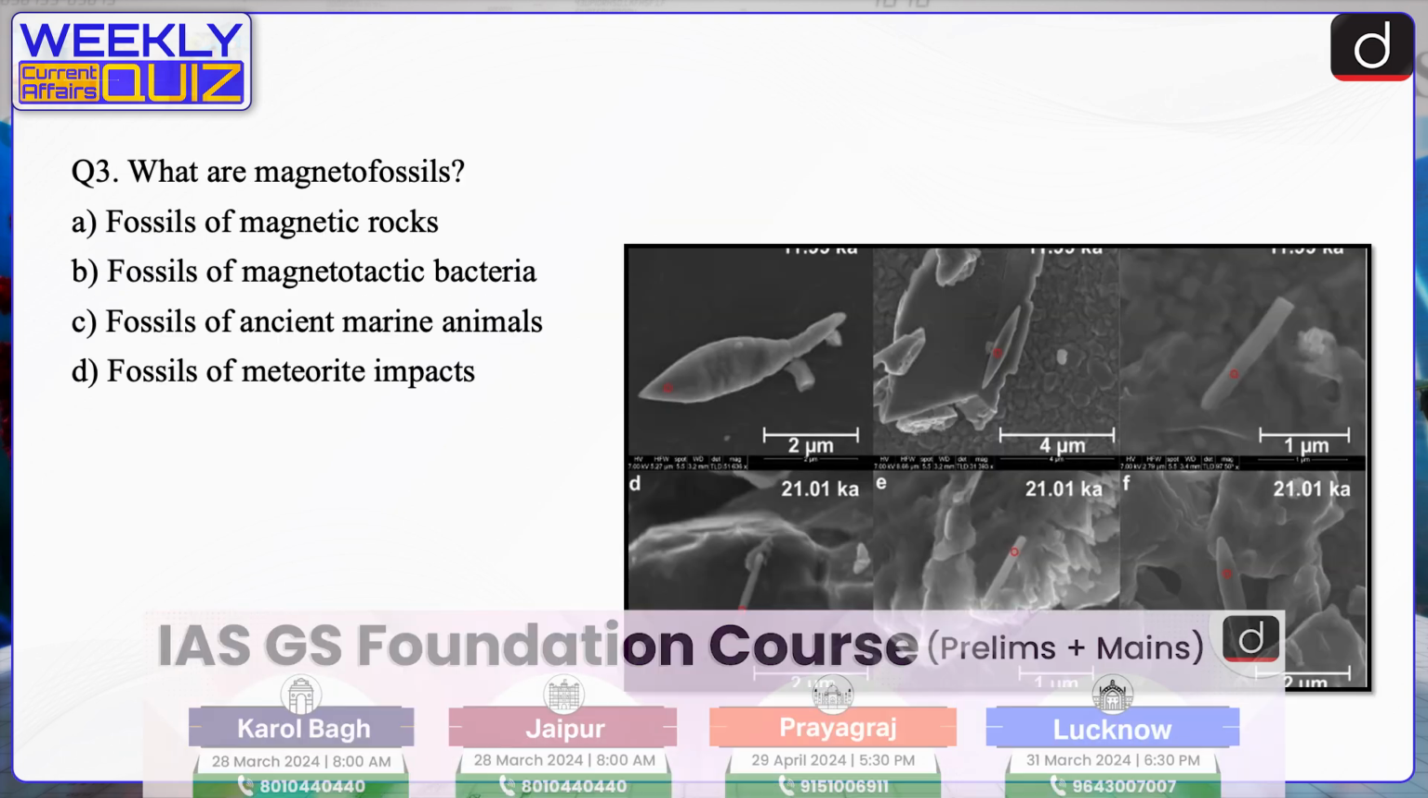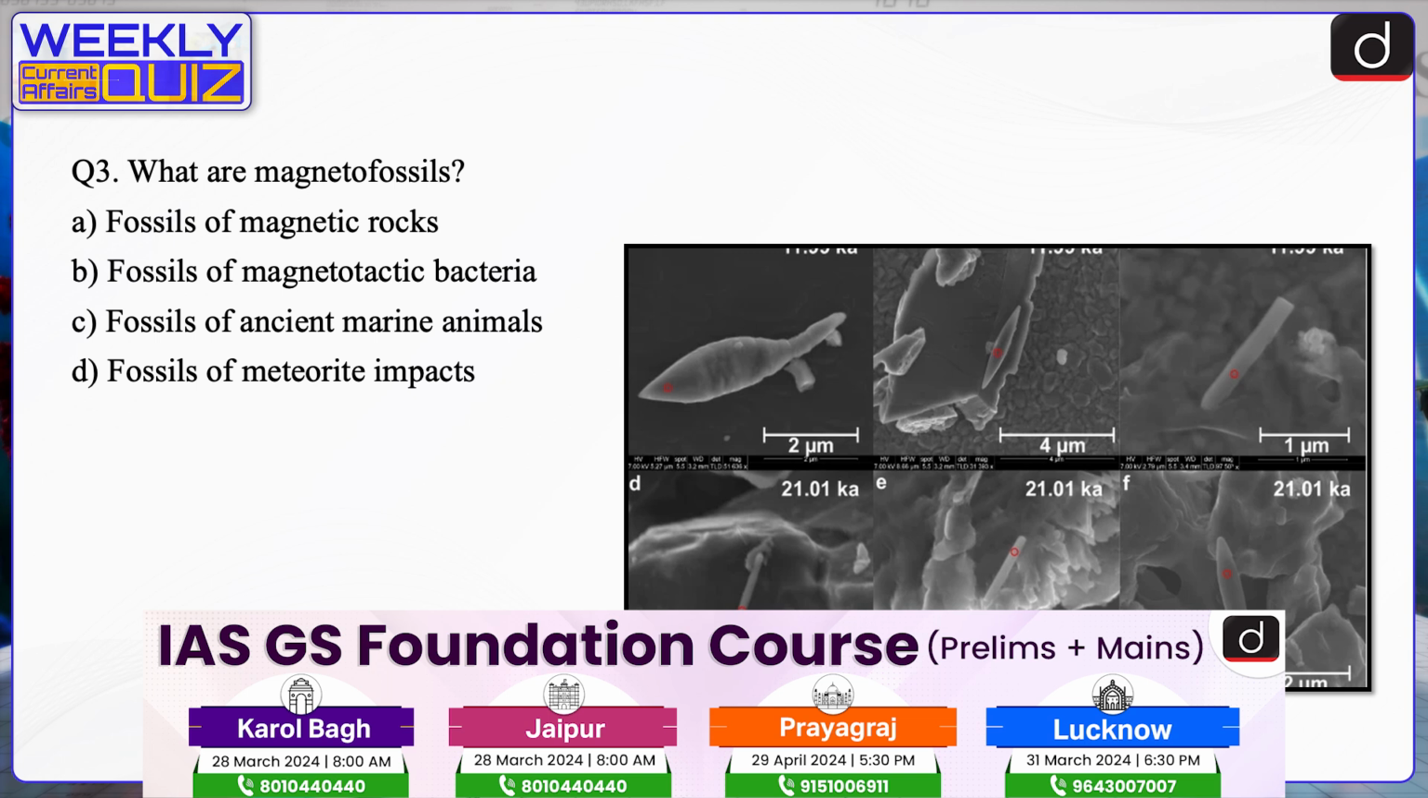Next question. What are magnetofossils? A. Fossils of magnetic rocks. B. Fossils of magnetotectic bacteria. C. Fossils of ancient marine animals. Or D. Fossils of meteorite impacts. The correct answer is option B, fossils of magnetotectic bacteria.